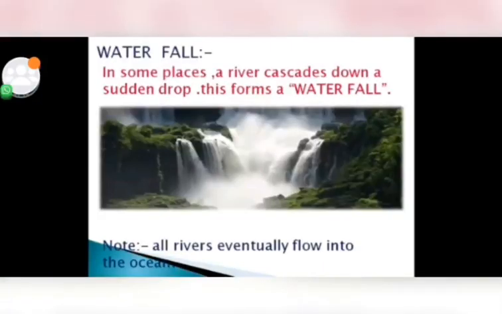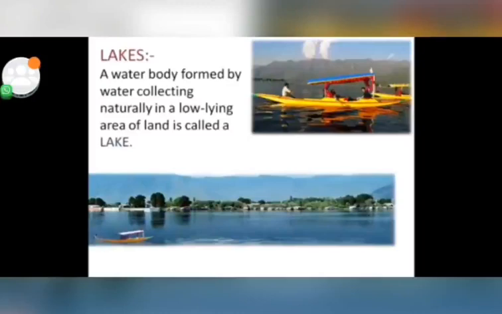Next is waterfall. In some places, rivers cascade down suddenly, नीचे गिरता है. That is called a waterfall. So all these rivers flow into the ocean. Next are lakes. A water body formed by the collecting of water naturally in low-lying areas of land is called a lake.